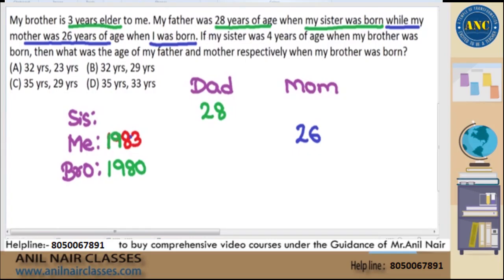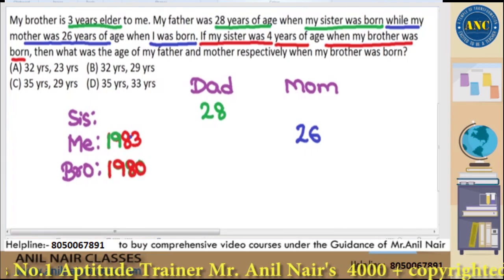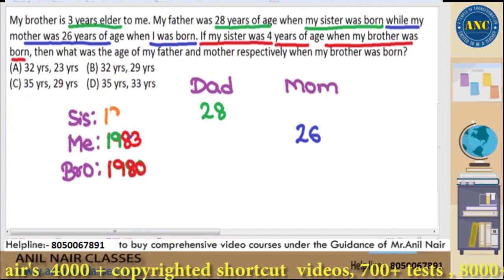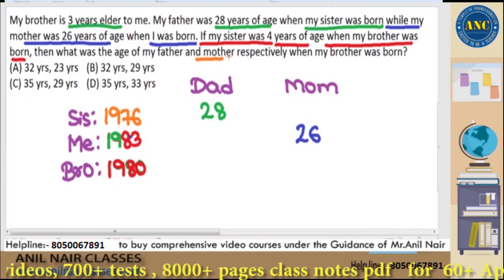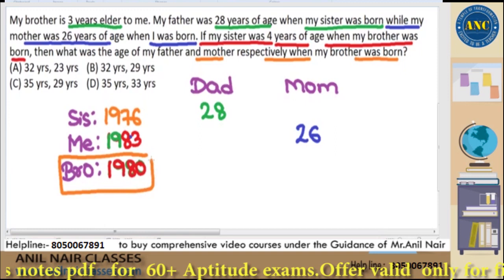If my sister was, read this carefully, sir, if my sister was 4 years of age when my brother was born, that means whenever my brother was born, my brother was born in 1980. When my brother was born, my sister was already 4 years of age. That means my sister would have been born 4 years before 1980, because in 1980 she was already 4 years. That means she was born in 1976, right? Your question is, what was the age of my father and mother respectively when my brother was born? In 1980, what is my father's and mother's age is the question.